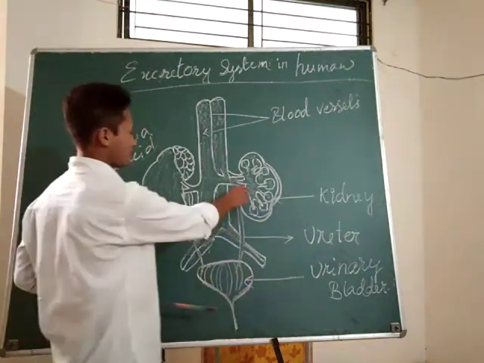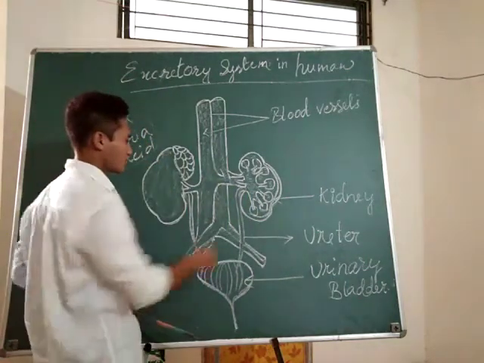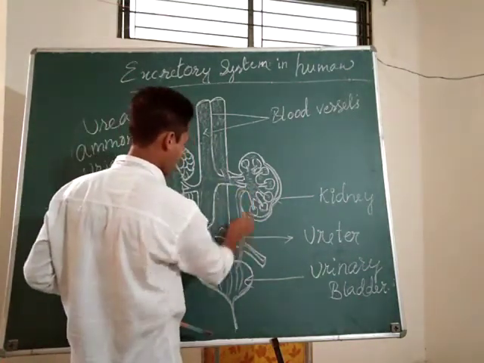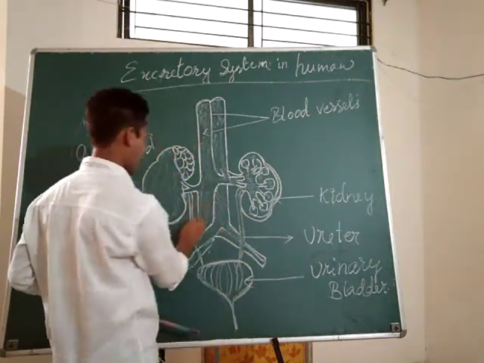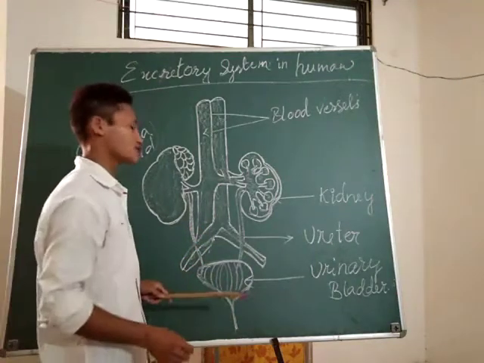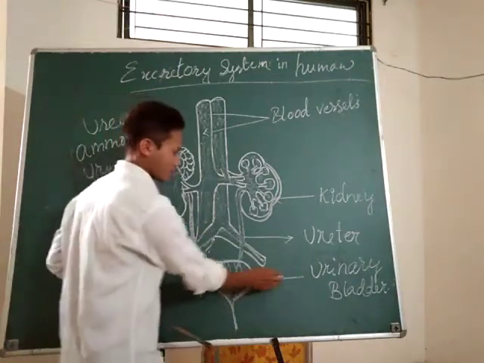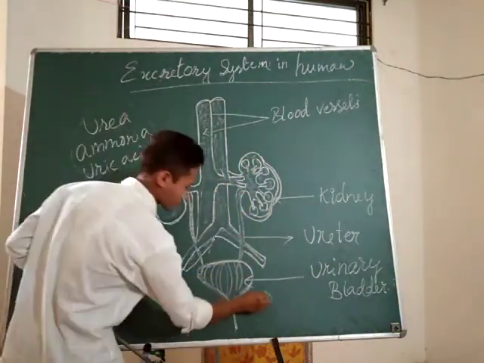These waste materials containing urea, ammonia and uric acid flow into a bag-like or sac-like structure. A sac, in our language, is a bosta. The urinary bladder is like a sac.